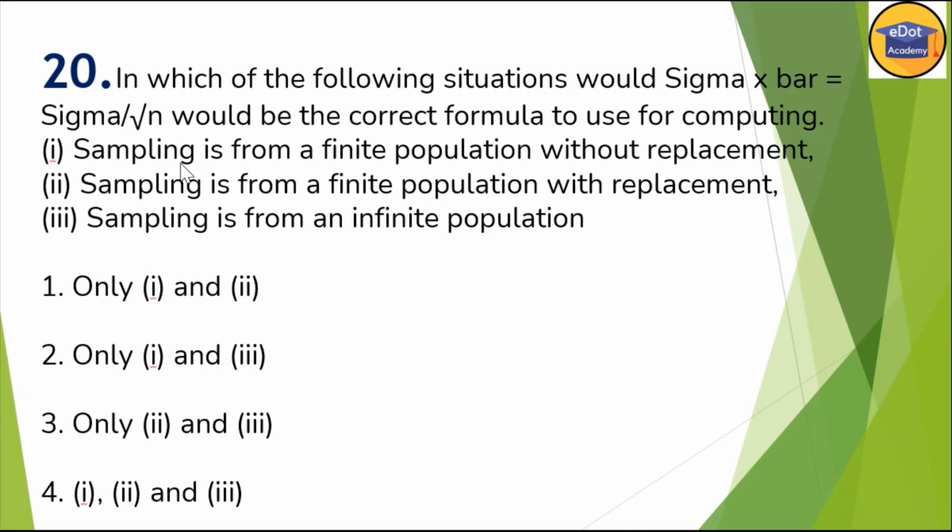Sampling is from a finite population without replacement. Sampling is from a finite population with replacement. Sampling is from an infinite population. You must keep in mind this formula is applicable only when the population is infinite. But when you do the replacement, a finite population also becomes infinite, because you are replacing every time. So here also the second and third options are correct. So option C is correct.